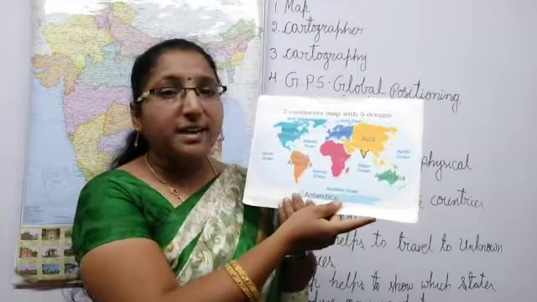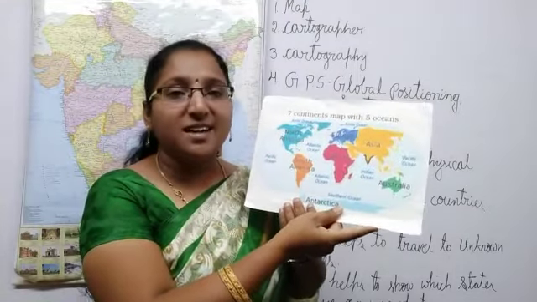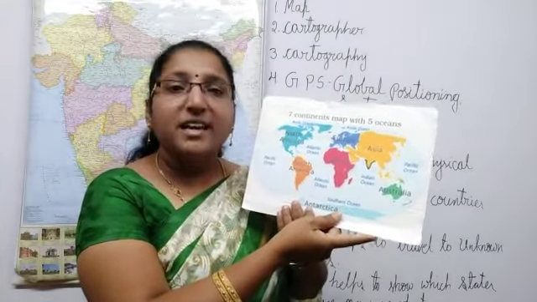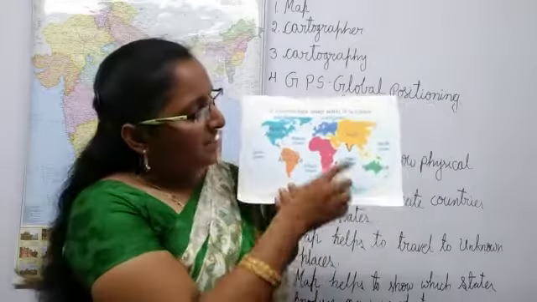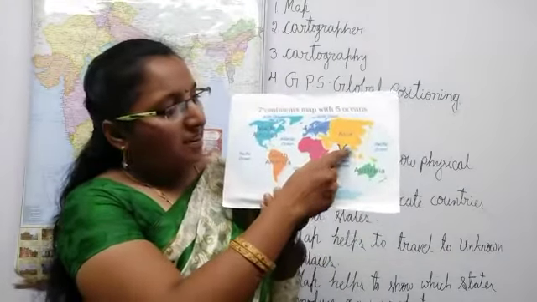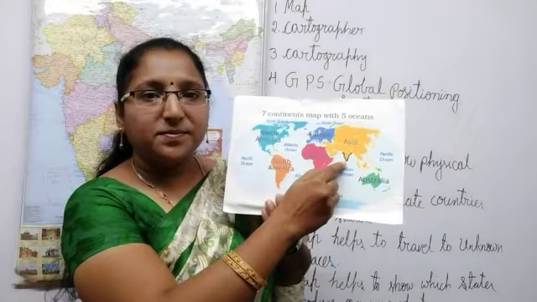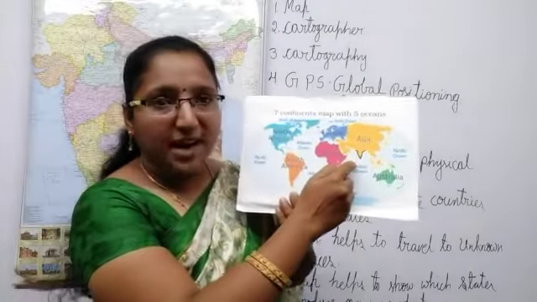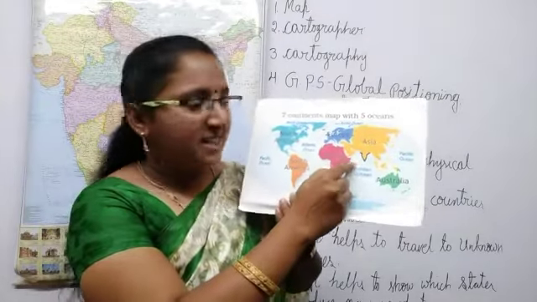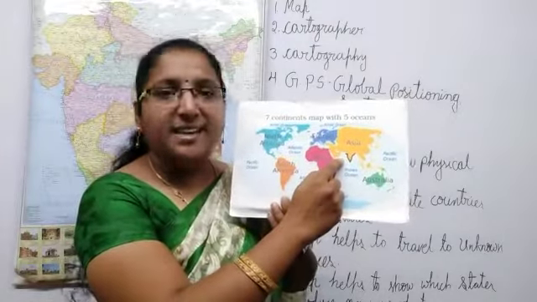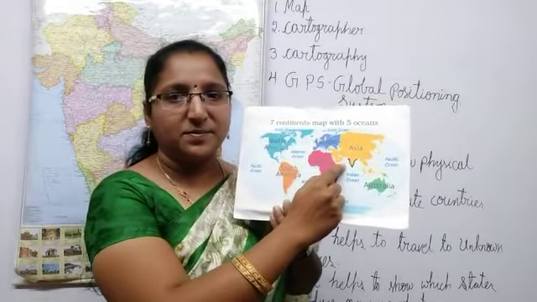Can we locate India here, children? Where is our India? India is in the Asian continent. See here, this is our India, which I marked with black. Right, children? We can locate India in the Asian continent.